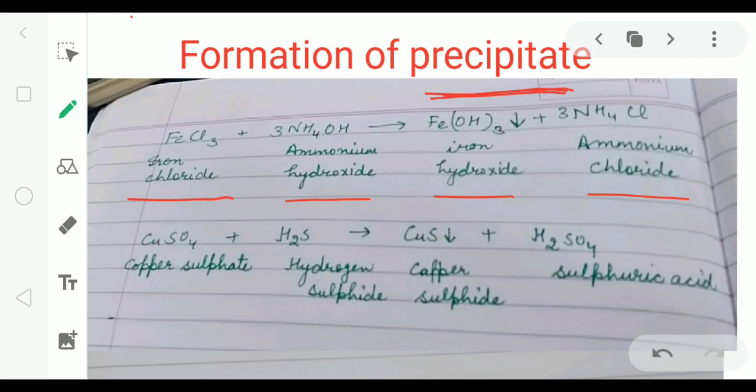If a reaction takes place between copper sulfate and hydrogen sulfide, new products are formed: copper sulfide and sulfuric acid. And we can observe precipitates of copper sulfide in sulfuric acid. Means sulfuric acid is in the form of liquid and copper sulfide precipitates can be seen. So there is formation of precipitate in these reactions.